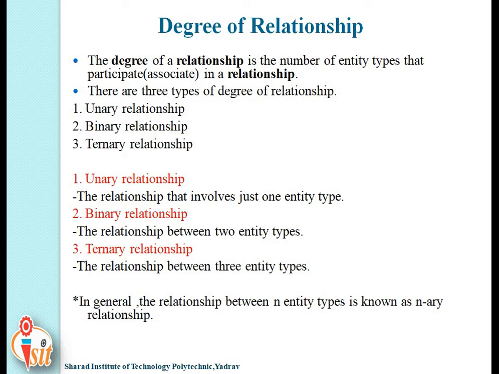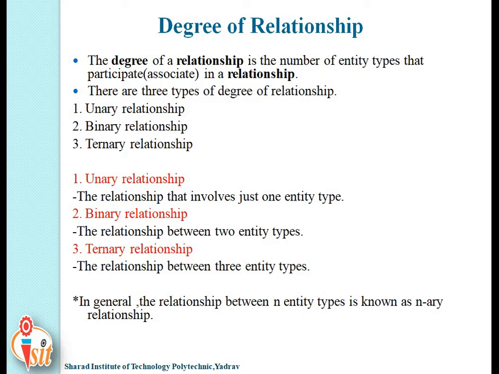According to their names, the definitions of these relationships are: unary relationship is the relationship that involves just one entity type. Then binary relationship is the relationship between two entity types, and ternary relationship is the relationship between three entity types.